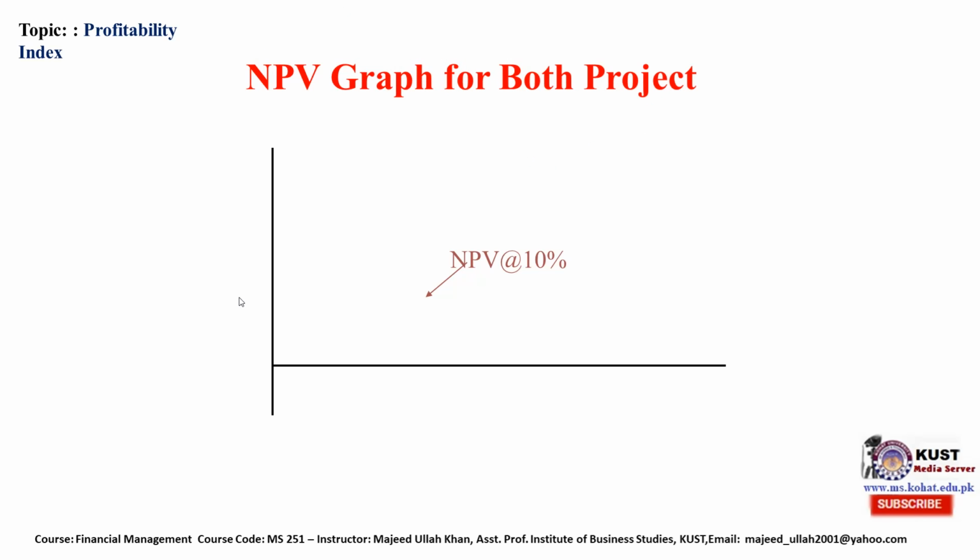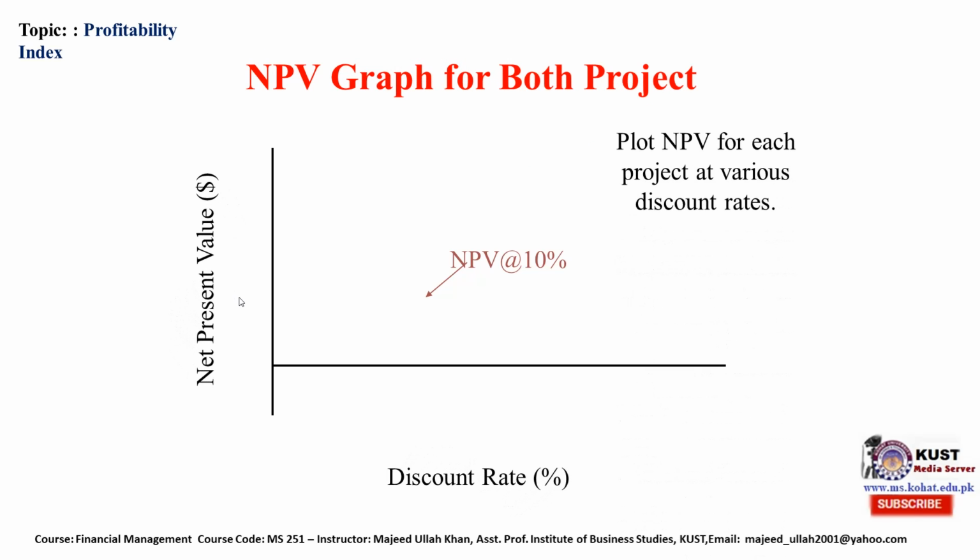now the NPV graph. What should be the criteria if we are moving? This is net present value and this is discount rate. We will plot between these two variables. This is minus net present value 200, 400 and 600. This is discount rate 5%, 10%, 15%, 20%, 25%.